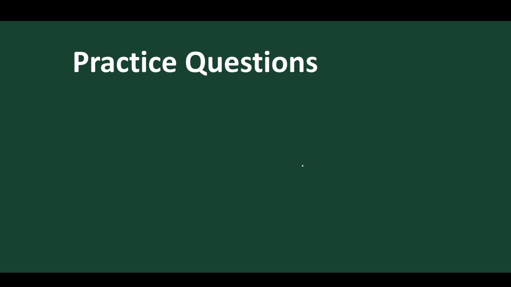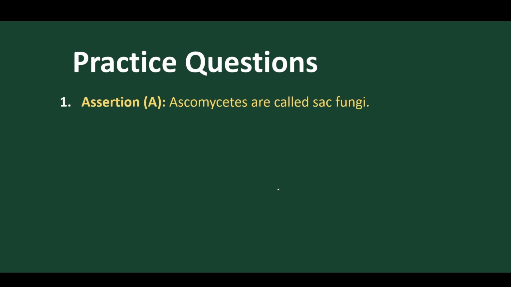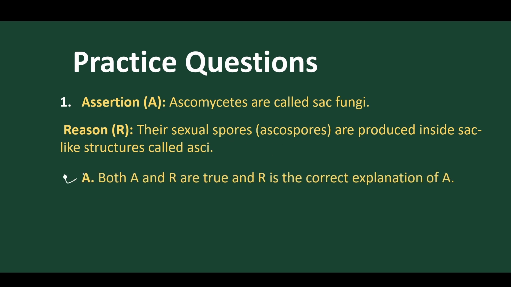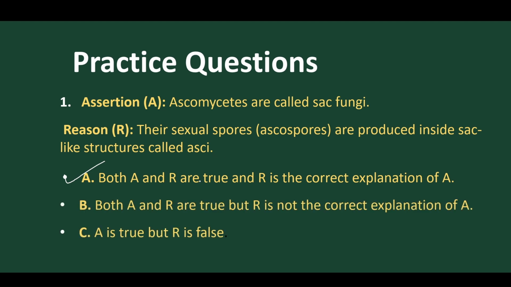Okay, now we have completed our general characters. Now let's go to certain practice questions. Assertion: Ascomycetes is called the sac fungi. Reason: the sexual spores, ascospores, are produced. Yes, both are right, and R is the correct explanation.